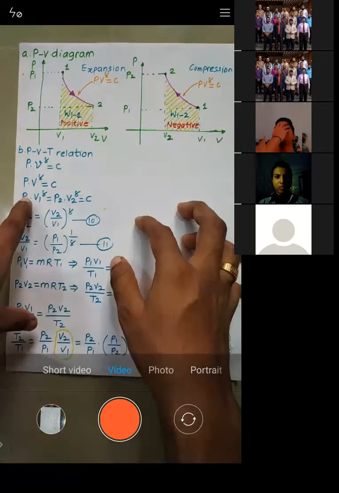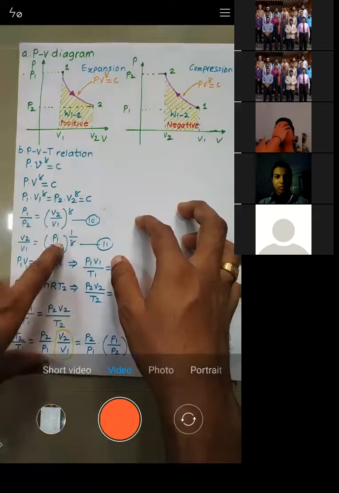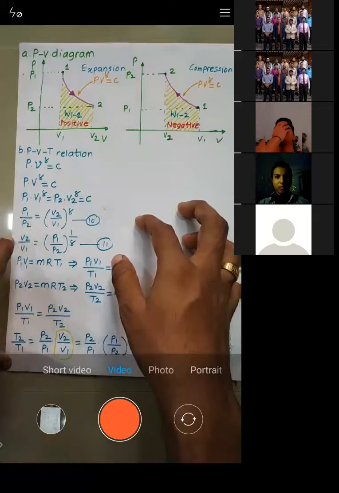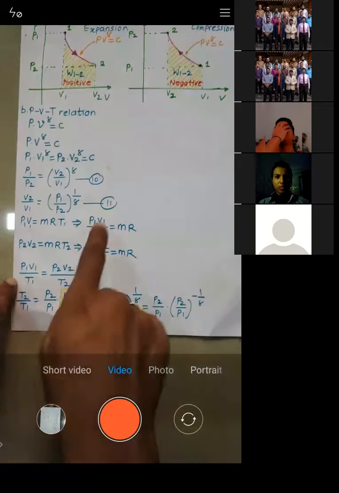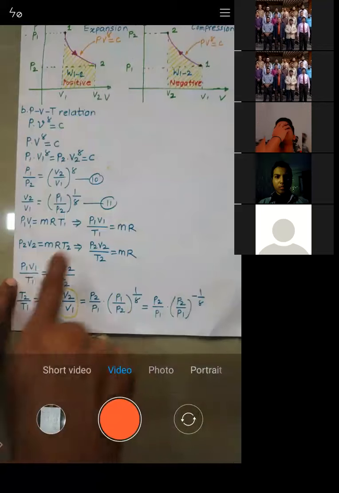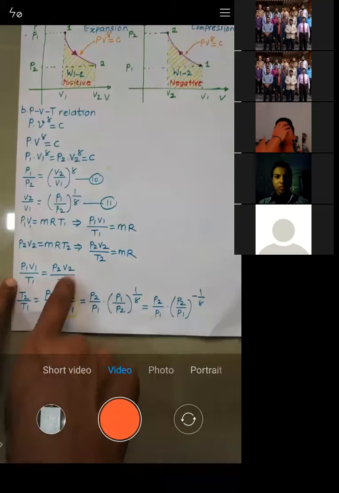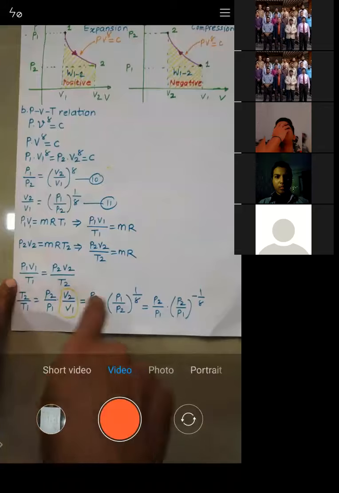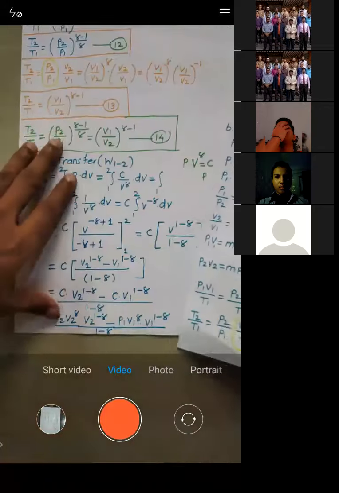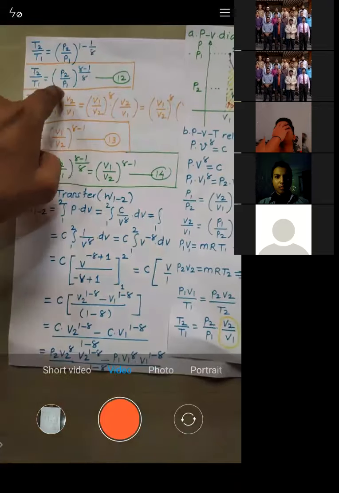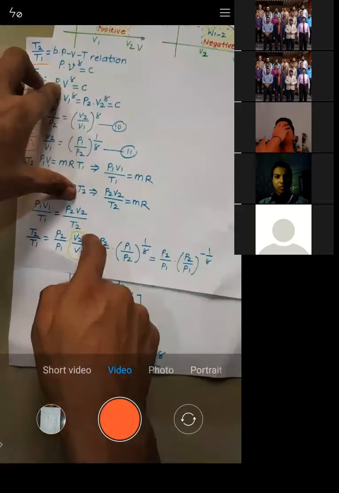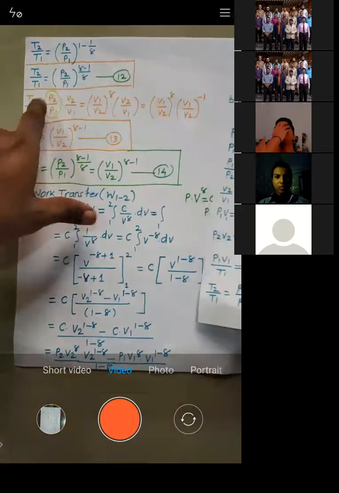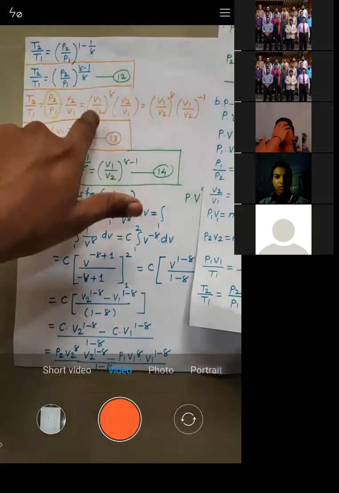Now, based on the equation we got, PV is equal to C, we have written it for state 1 and state 2. Once we have it, we calculated the value of P1 by P2 and P2 by P1. Then we applied the ideal gas equation. From those, their left-hand sides are equal, so we have equated their right-hand sides, and we have written the value of T2 by T1. In this equation, first we have replaced V2 by V1, so we got the value of T2 by T1 as P2 by P1 raised to power gamma minus 1 by gamma. Now, instead of V2 by V1, we have replaced P2 by P1, that is V1 by V2 raised to power gamma.